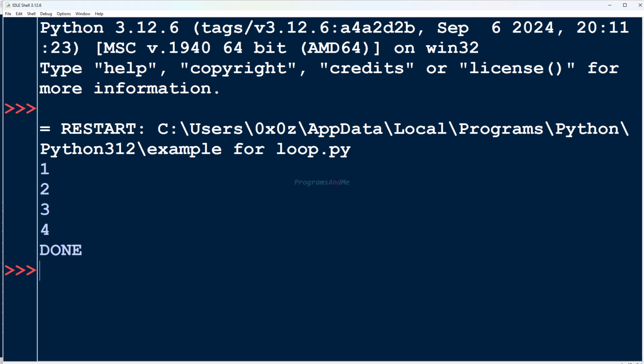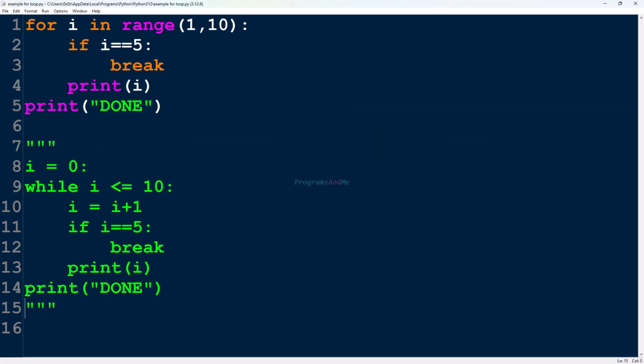Here you can see 1, 2, 3, 4 and done message. That is, initially i value will be 1. So it will check this condition. 1 is equal to 5? No. So it will print that 1. Then control will again go here. i value becomes 2. It will check this condition. No. So it will print that. Again control will go here. i becomes 3. It will check this condition. No. It will print that.